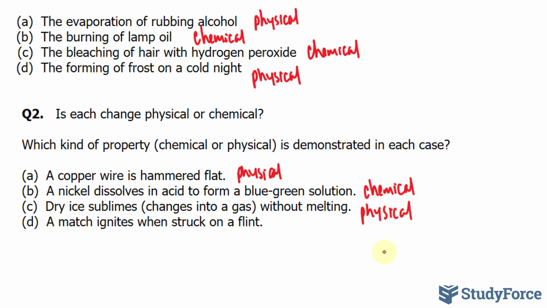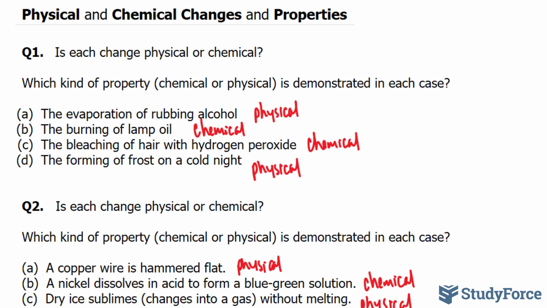And in our last example, a match ignites when struck on a flint. If a match ignites, and a match is made up of a piece of wood and some fuel at the very tip, if enough heat is exerted on that tip, then it starts to burn. Burning requires oxygen. It's a chemical reaction. Therefore, this is a chemical reaction. And so there you have it. 8 examples on how to tell the difference between a physical and chemical change.